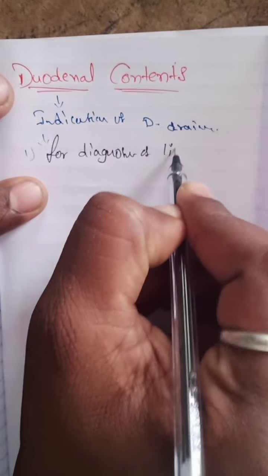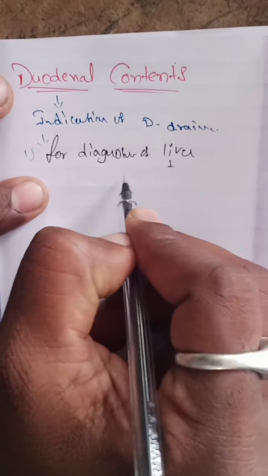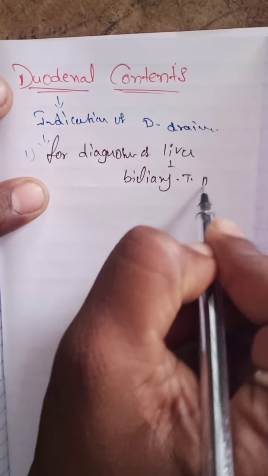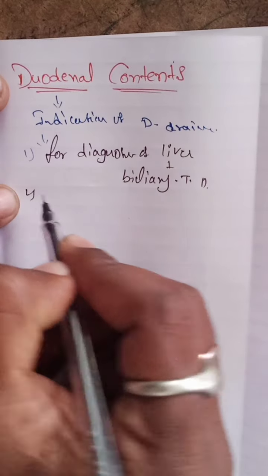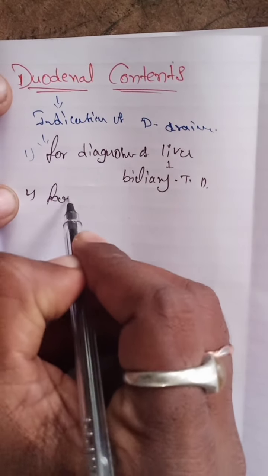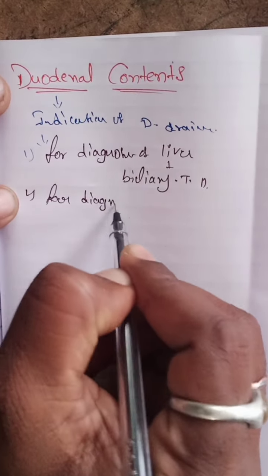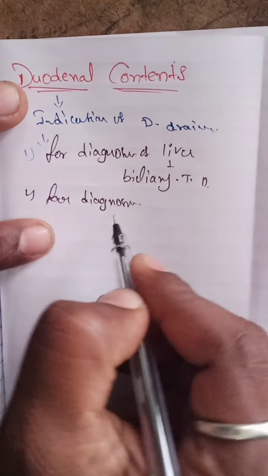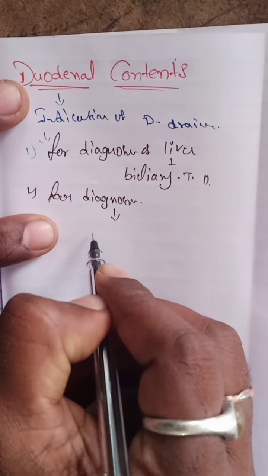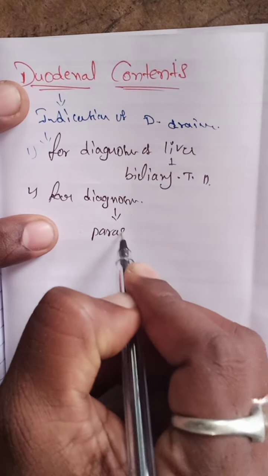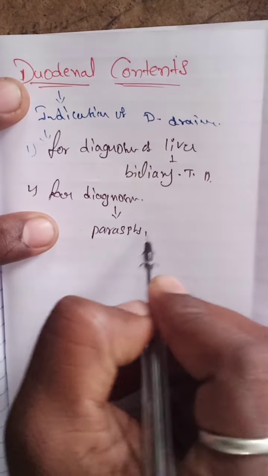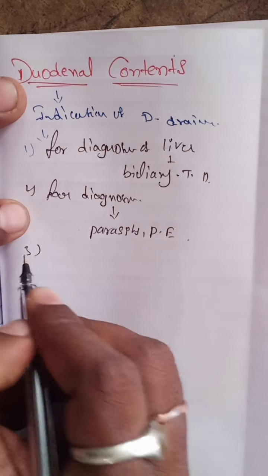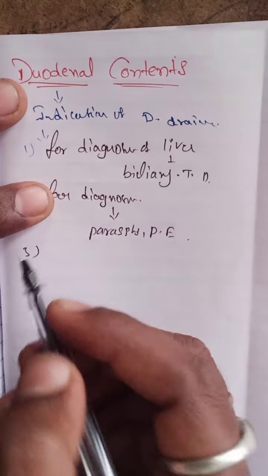The next one is for diagnostic purposes related to parasites and pancreatic enzymes, etc. And the next one, therapeutic drainage in cholangitic biliary obstructions.